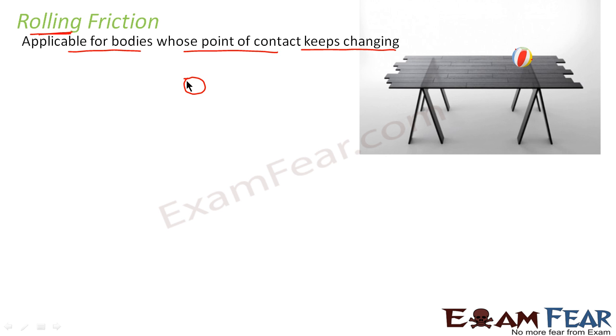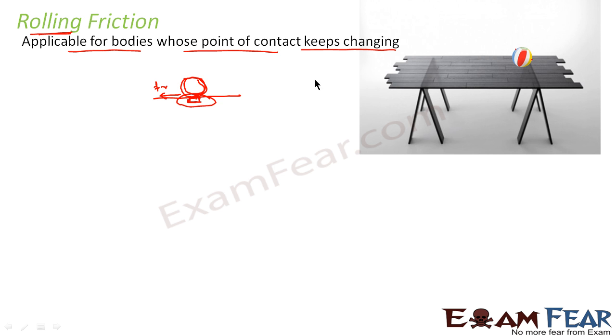Let us suppose this is the ball. When this ball is rolling on this surface, a small point on the ball momentarily gets deformed. As a result, a finite area of the ball comes in contact with the surface. And as a result of this contact, a force which is parallel to this surface opposes the motion, and that force is nothing but rolling friction. I hope you understood it.